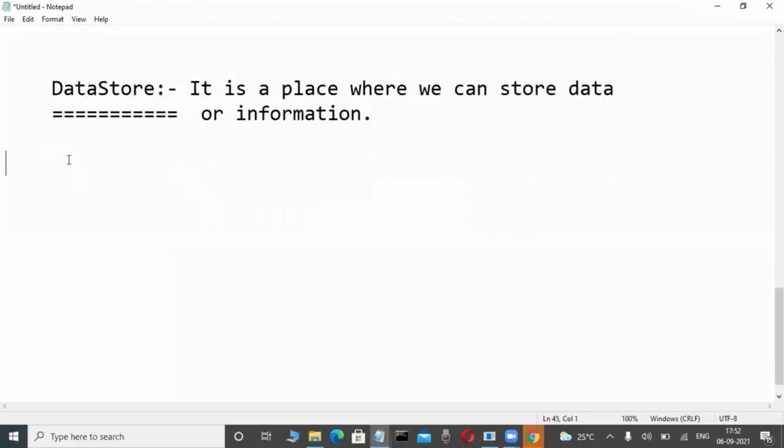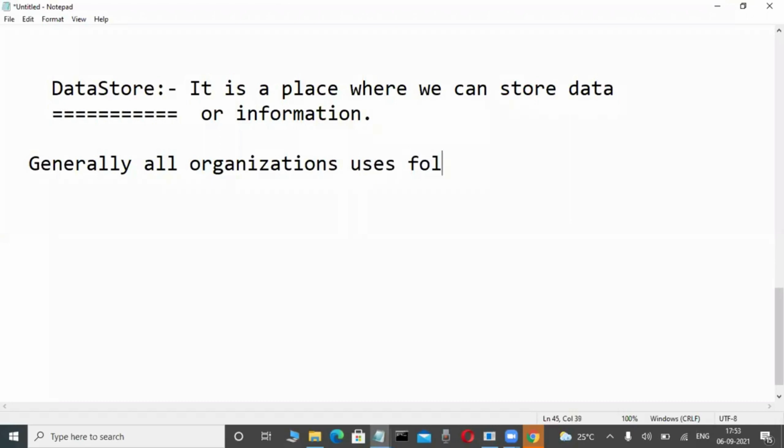Write it: Generally, all organizations use the following types of data store mechanisms.